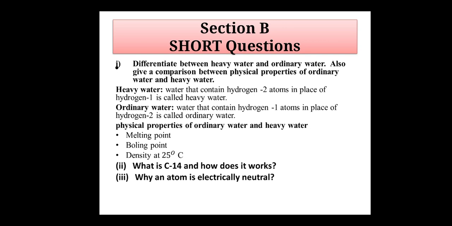An electron has negative charge that is expressed as minus 1, and its value is minus 1.602 into 10 raised to power minus 19 coulomb. So electron and proton have the same charge but opposite sign. They cancel each other. We can say an atom is electrically neutral. It has no charge.